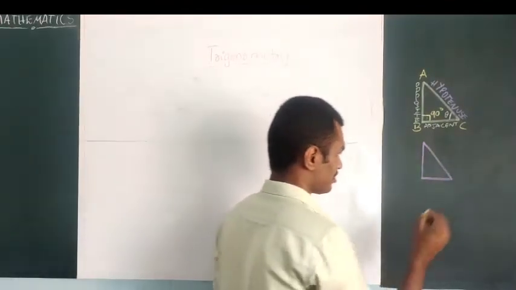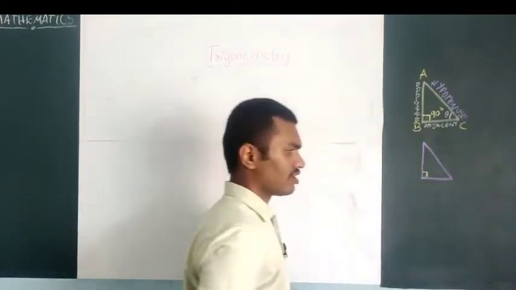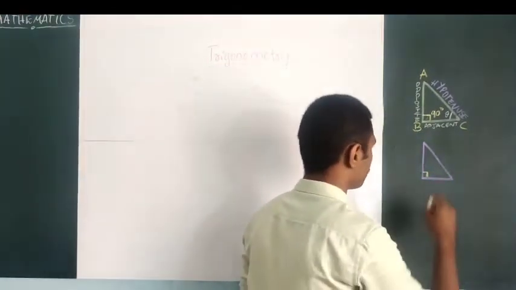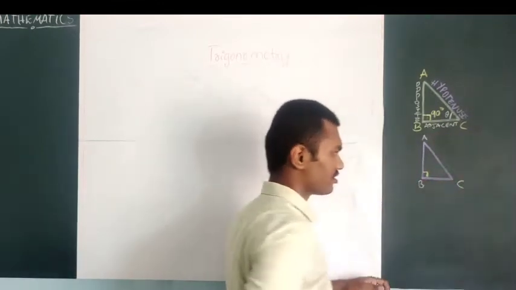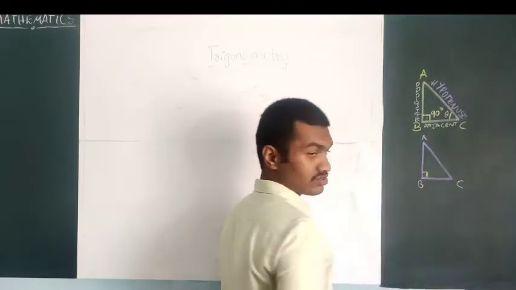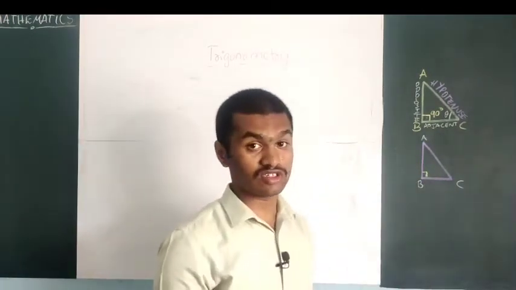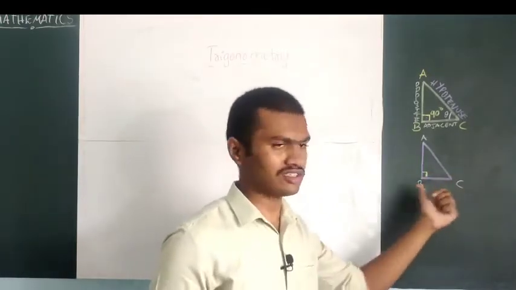Here 90 degrees, same here. Now let us name this triangle A, B, C, right? So 90 degrees there. Here the hypotenuse side won't change because 90 degrees is fixed, not changing anywhere else.